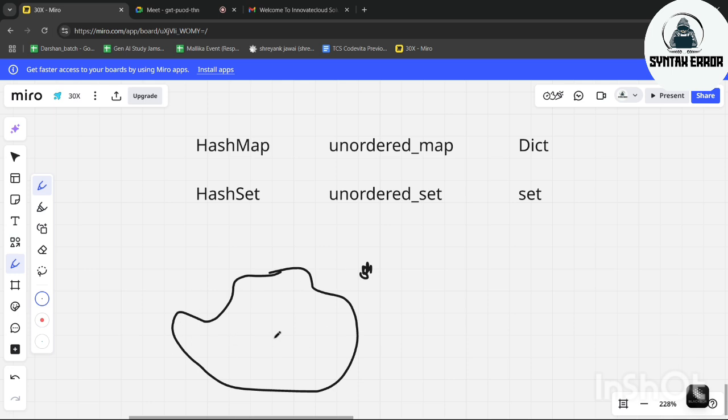Hash map table based implementation, a null value and key. No, okay, Himani Sharma, very good.